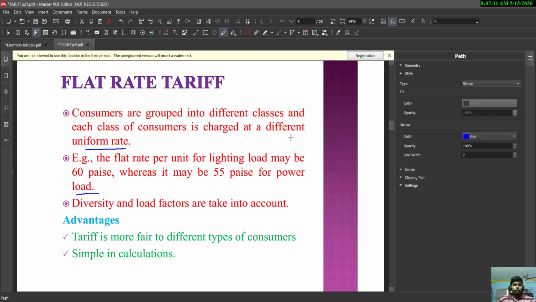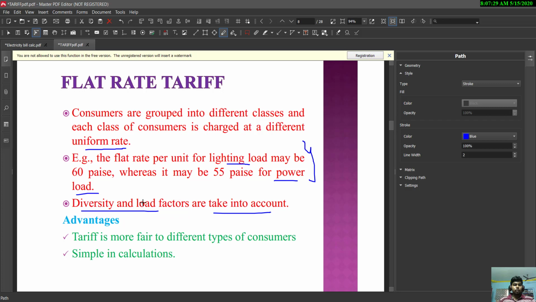That is, the load is distinguished into two different kinds, that is light load users and heavy load users, that is power load users. Based on that, the tariff will be allotted, and diversity and load factor are taken into account.